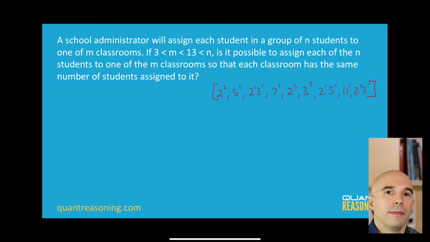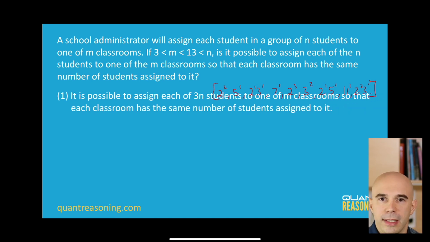So when I look at statement 1 and I ask myself, is that extra 3 necessary? The answer is maybe. I don't know. So given the information from statement 1, am I able to answer the question definitively? Can I say with any kind of certainty whether n on its own would be divisible by m without that extra 3? I don't know. So we would eliminate AD and we're left with BCE.